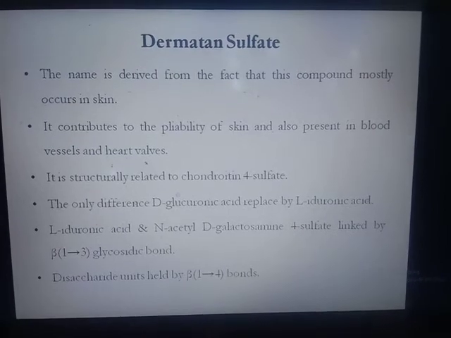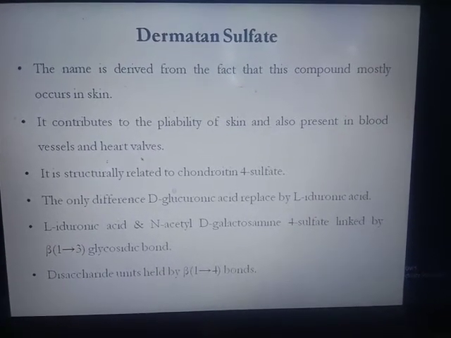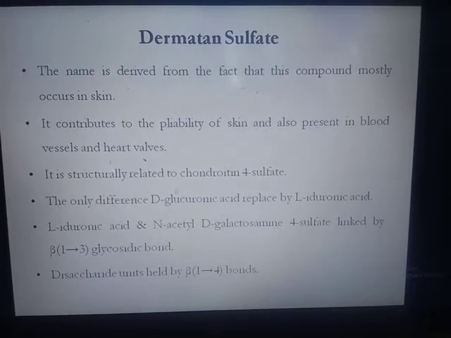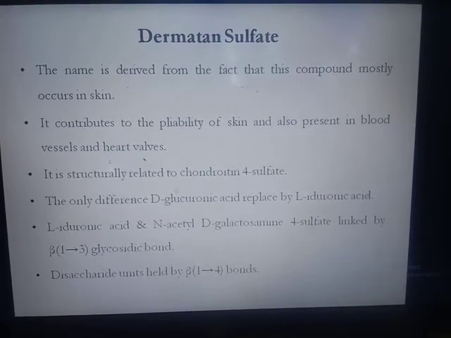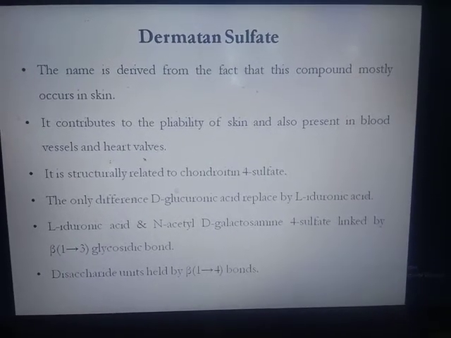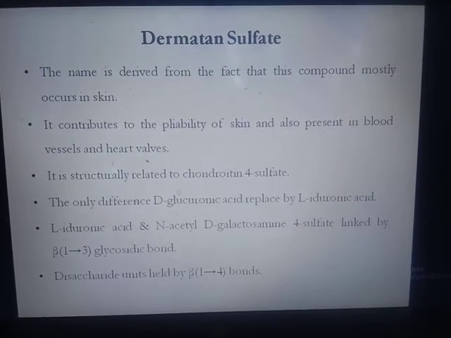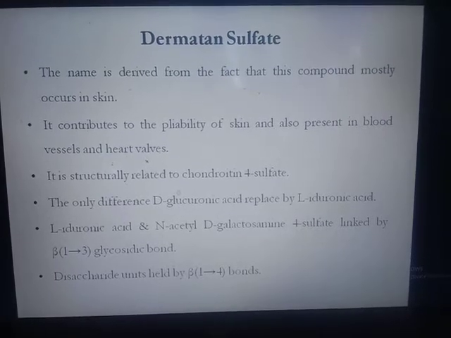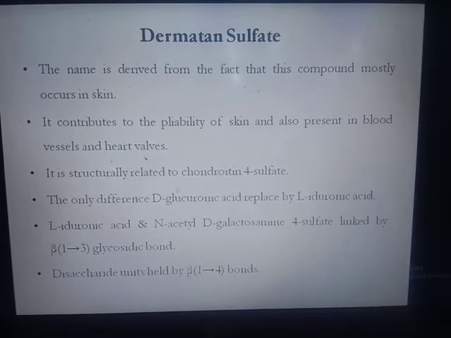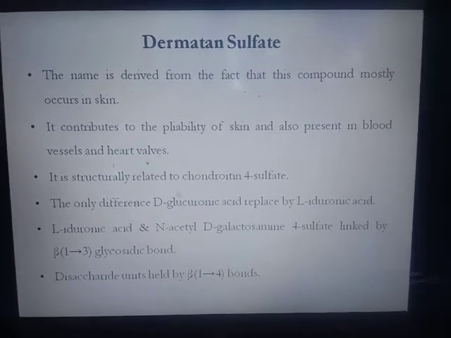It is structurally related to chondroitin 4 sulfate. The only difference between dermatan sulfate and chondroitin sulfate is that D-glucuronic acid, which is present in chondroitin 4 sulfate, is replaced by L-iduronic acid in dermatan sulfate. So L-iduronic acid and N-acetyl D-galactosamine 4 sulfate, these two molecules are linked by a beta 1,3 glycosidic bond to form a disaccharide. Then this disaccharide again binds with another disaccharide by a beta 1,4 bond.